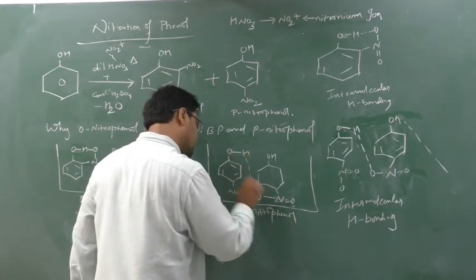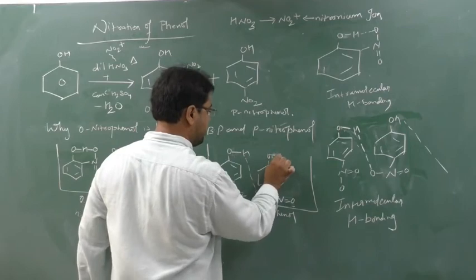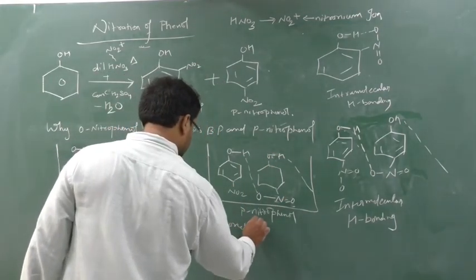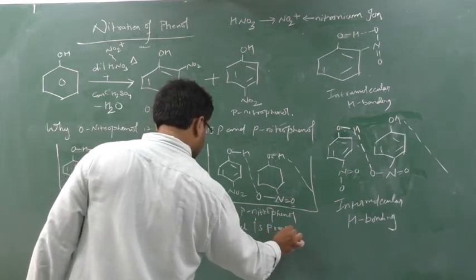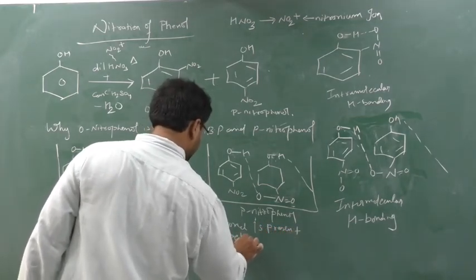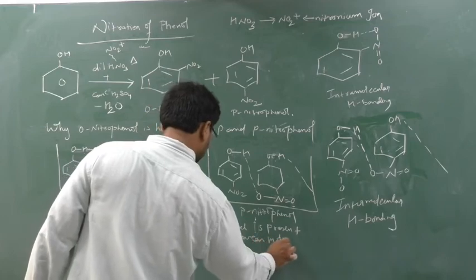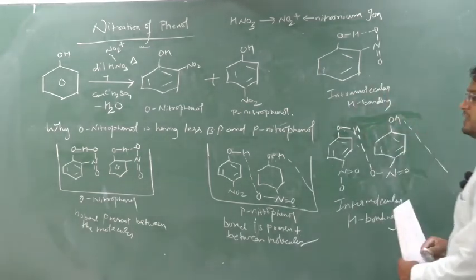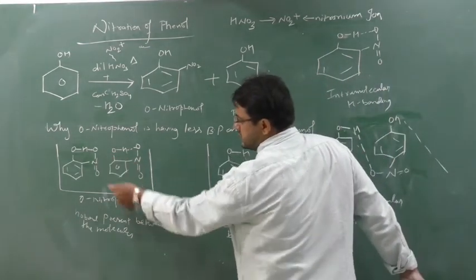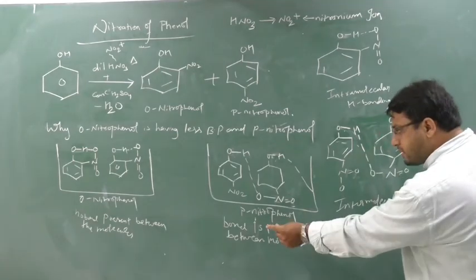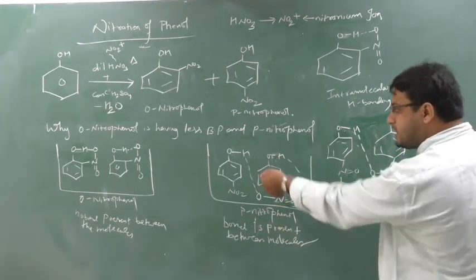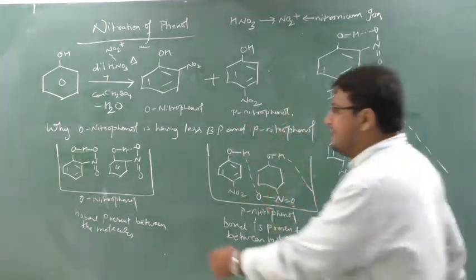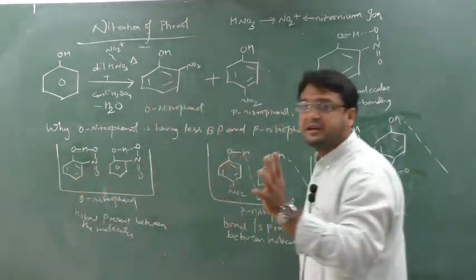See, there is a bonding between the different molecules. Similarly, this H also will bond with a third molecule. So I will say that bond is present between the molecules. Now see here, bond is not present between the molecules because there is intramolecular hydrogen bonding, and bond is present between the molecules because there is intermolecular hydrogen bonding. So here each molecule is associated with another molecule, and here each molecule is not associated with another molecule.